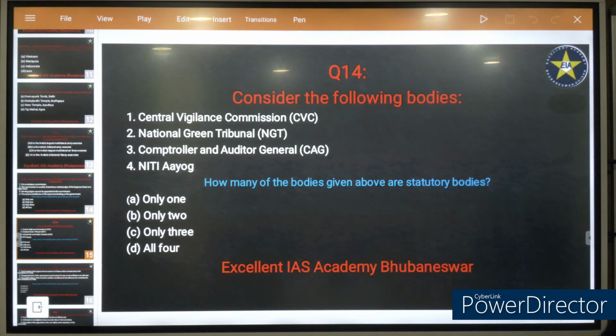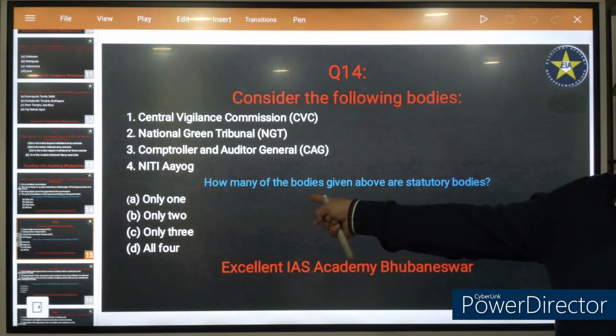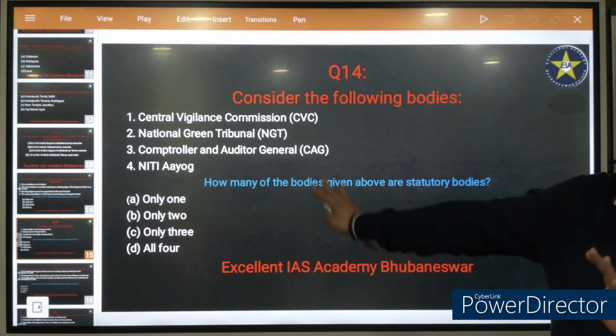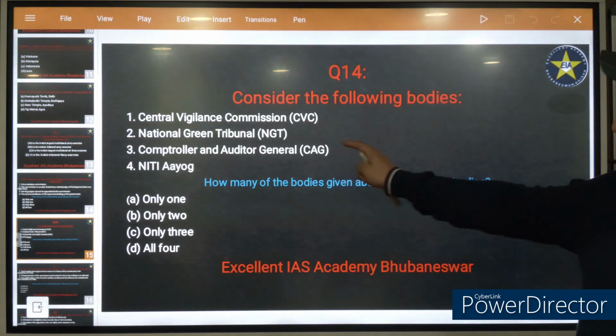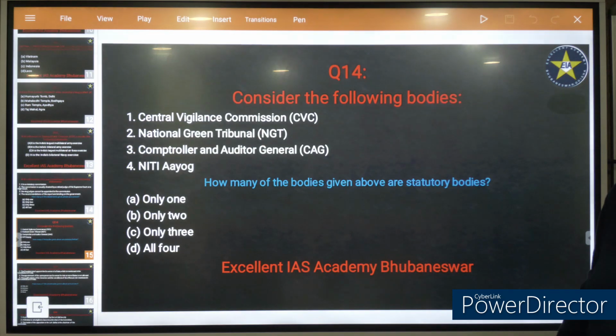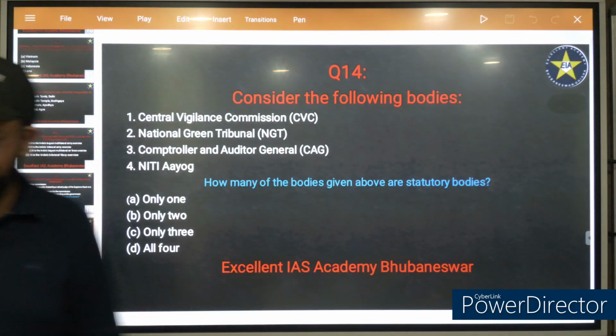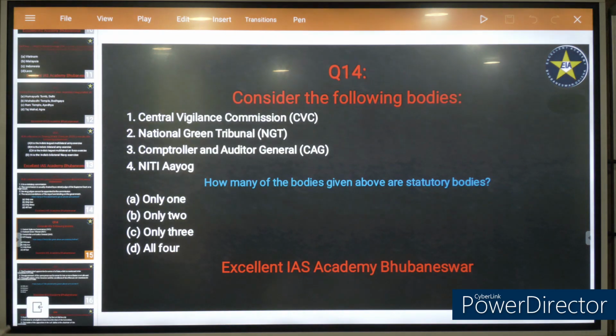Now any hints? I have given you the hint. There is no none, it means there are some. CAG is a constitutional body. Niti Aayog is an executive body. And the right answer is option B. CVC and NGT both are statutory bodies.